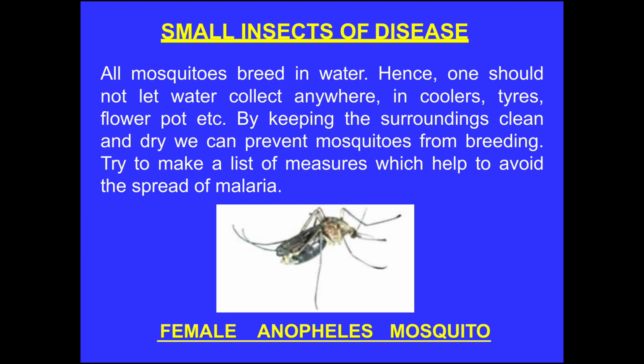All mosquitoes breed in water. Hence, one should not let water collect anywhere, in coolers, tires, flower pots, etc. By keeping the surrounding clean and dry, we can prevent mosquitoes from breeding. Try to make a list of measures which help to avoid the spread of malaria. You can see the picture of female Anopheles mosquito here.